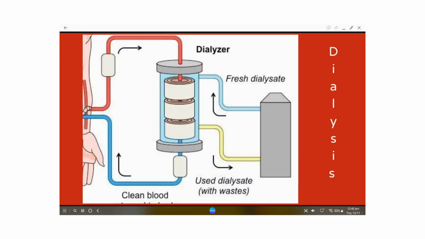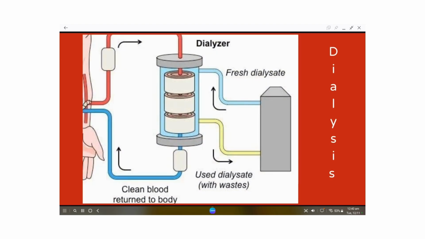Next one is what if the kidney is not functioning well. So here is the process known as dialysis. It is a process in which, if the kidney is not functioning well, then the human is kept on the dialytic machine, that is known as dialysis.